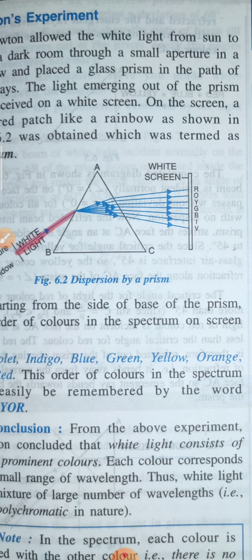Due to the different velocity, each color bends differently. The colors with the least wavelength deviate more, and due to this deviation, each color follows a different path.